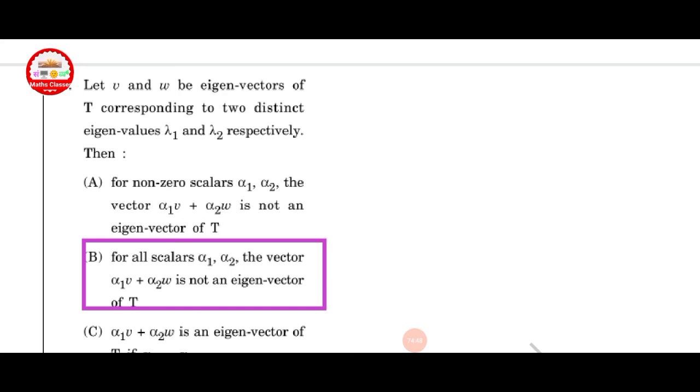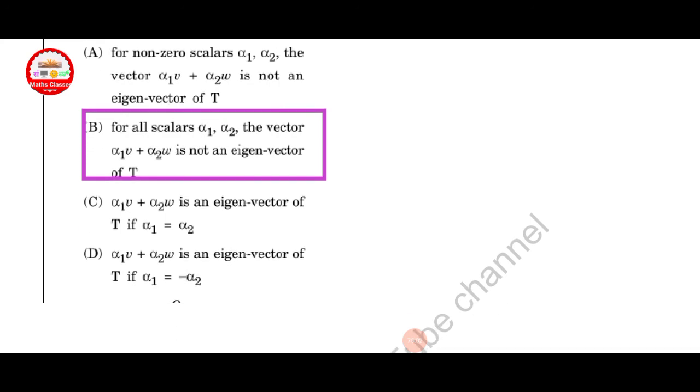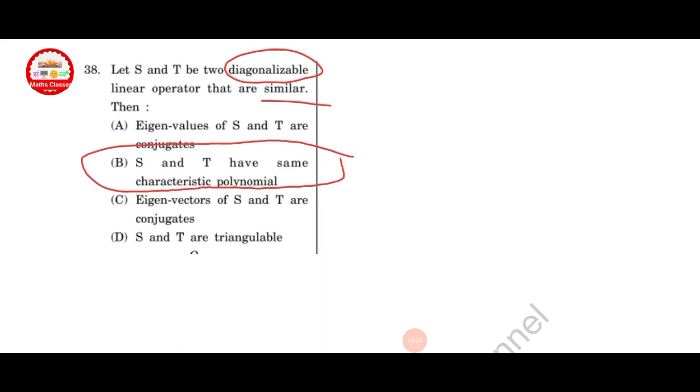Next question, let v and w be eigenvectors of T corresponding to distinct eigenvalues lambda 1 and lambda 2 respectively. Then for all scalars alpha 1, alpha 2, the vector alpha 1 v plus alpha 2 w is not an eigenvector of T. Option B is correct. Next question, let S and T be two diagonalizable linear operators that are similar. S and T have the same characteristic polynomial. This is correct.